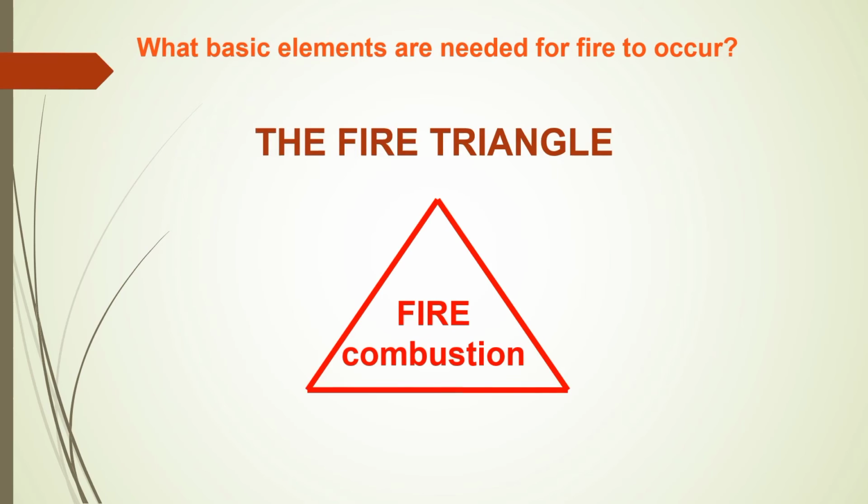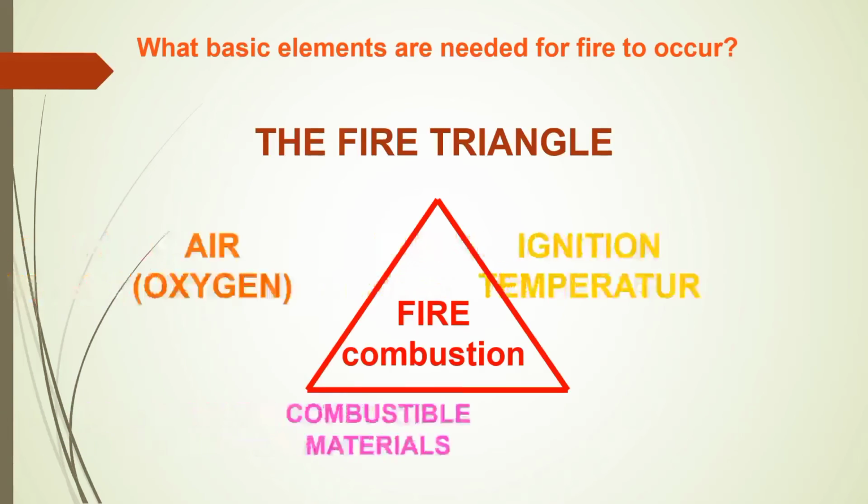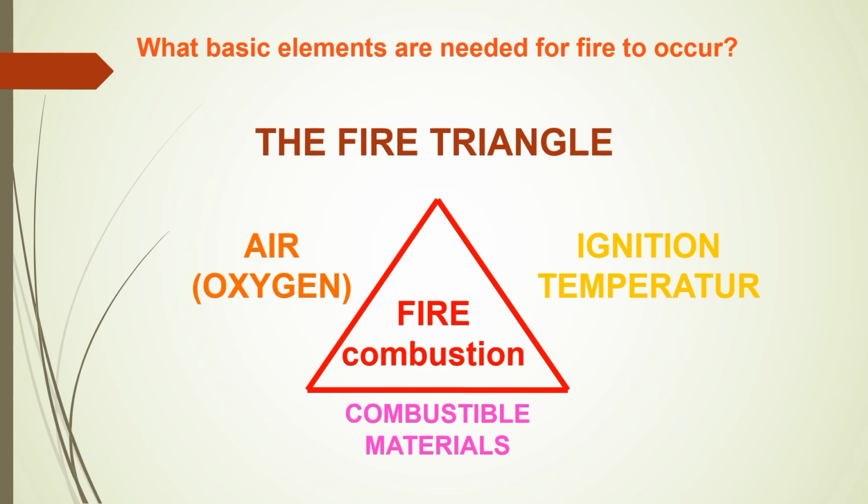Next, you see the basic elements needed for a fire to occur. So what are the basic elements? The fire triangle: oxygen is needed, ignition temperature is needed, and combustible material is needed. These are the three conditions you have to remember. The fire triangle is that first, oxygen. If combustible material is not there, fire combustion will not take place.